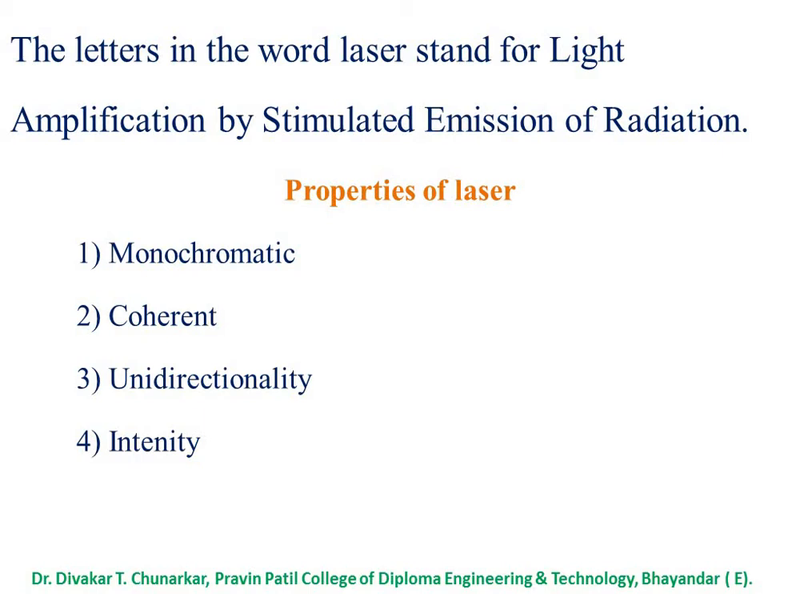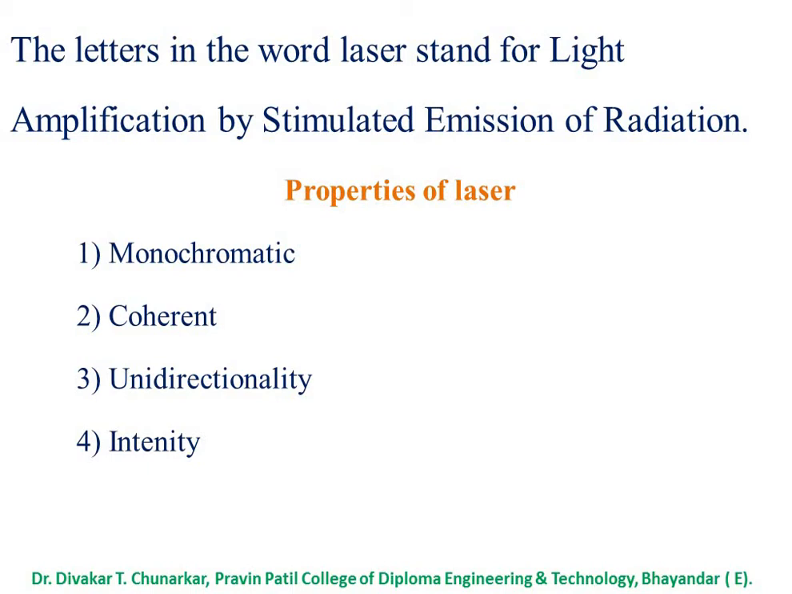The laser is a device that produces a light beam with some remarkable properties. Some important properties of laser: number one, monochromatic; second, coherent; third, unidirectionality; and fourth, intensity.